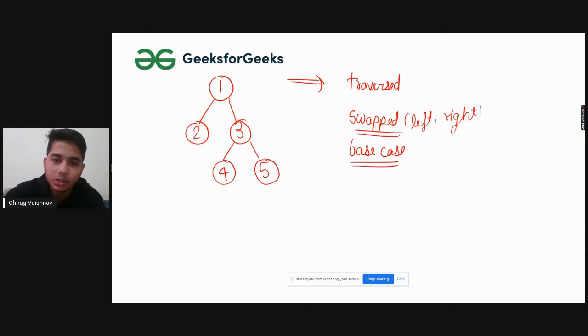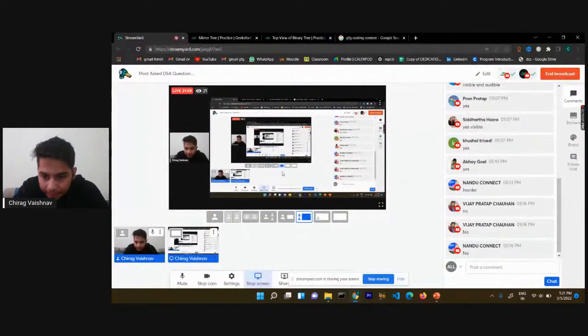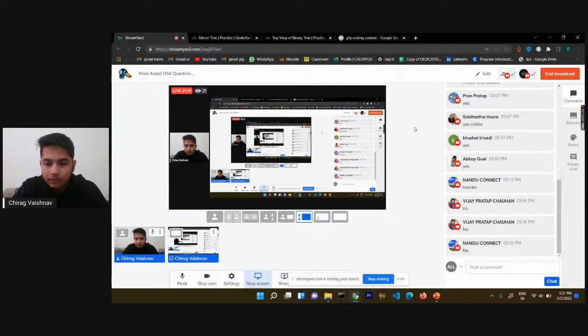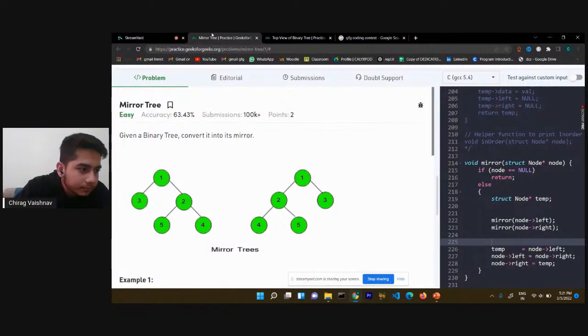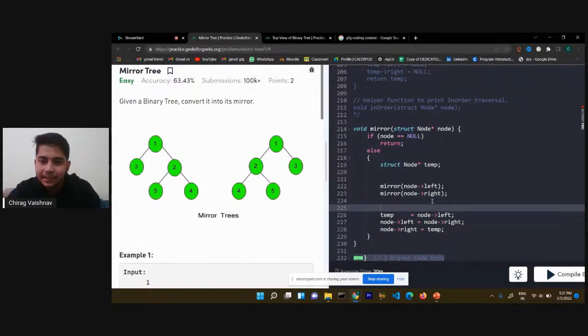So this is the basic logic that we have discussed to build this question, and now we will see how the code is written. So let's head over to the website. Here we are, the code I have written previously. Basically, if the node equals null, then it's okay.